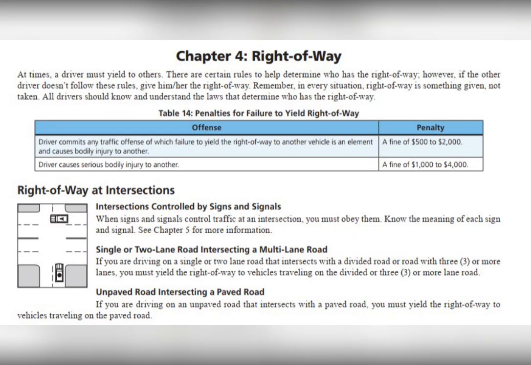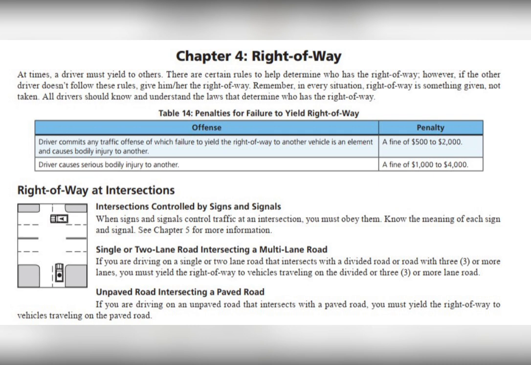Chapter 4. Right-of-way. At times, a driver must yield to others. There are certain rules to help determine who has the right-of-way. However, if the other driver doesn't follow these rules, give him or her the right-of-way. Remember, in every situation, right-of-way is something given, not taken. All drivers should know and understand the laws that determine who has the right-of-way.